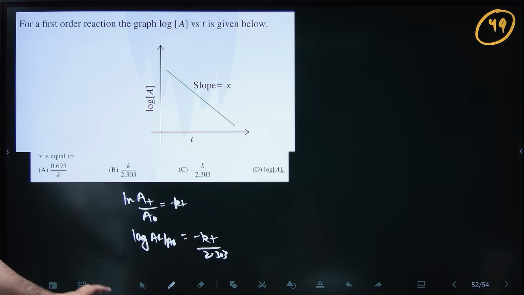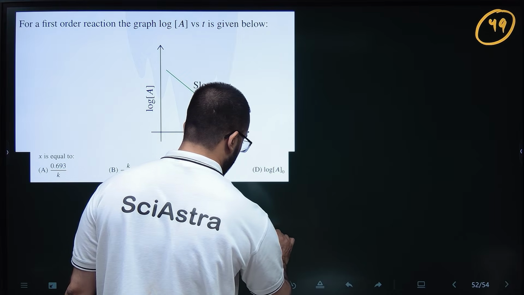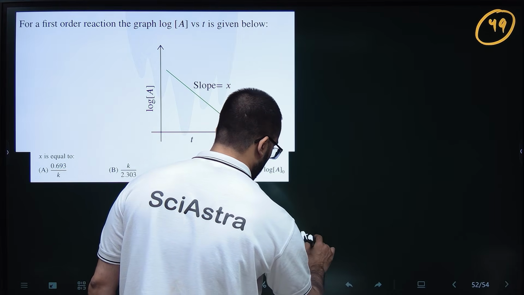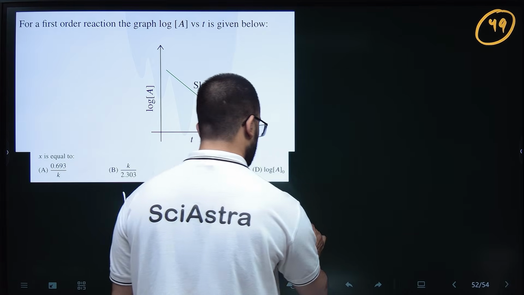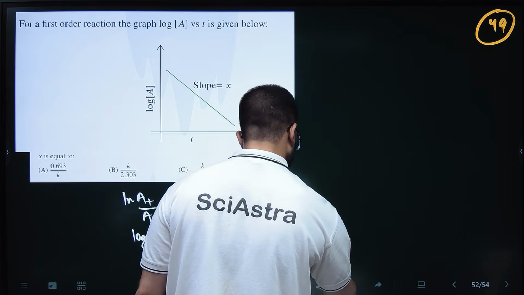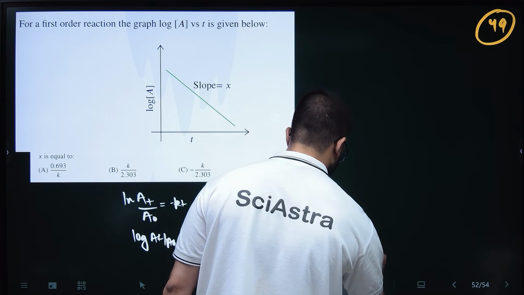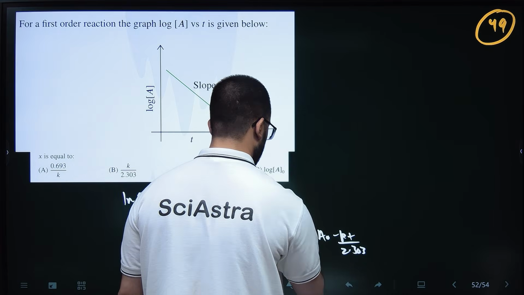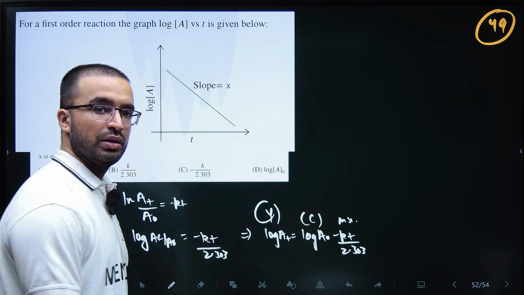So if this is the thing, we have to find log AT, which is log AT minus log A naught is equal to minus KT. So this will be log AT equals log A naught minus KT by 2.303. Okay, so this is Y, this is C, this is Mx, M is your slope, right?